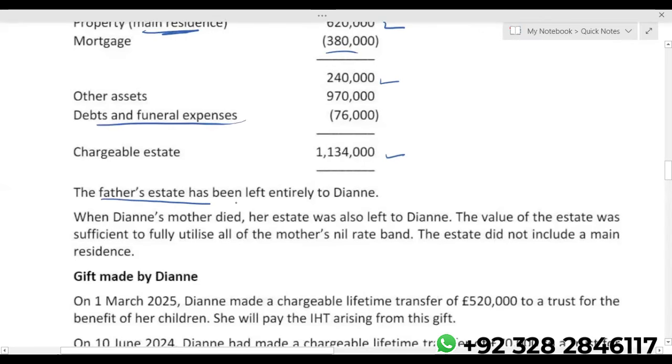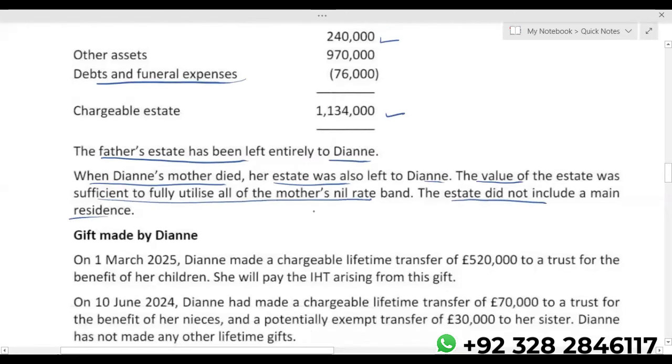The father's estate has been left entirely to Diane. Okay, so Diane comes in as a direct descendant. When Diane's mother died, her estate was also left to Diane. The value of the estate was sufficient to fully utilize all of the mother's nil rate band. So the mother fully utilized the nil rate band. The estate did not include the main residence. That's very important.